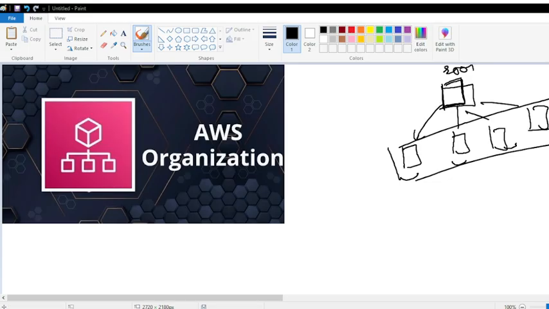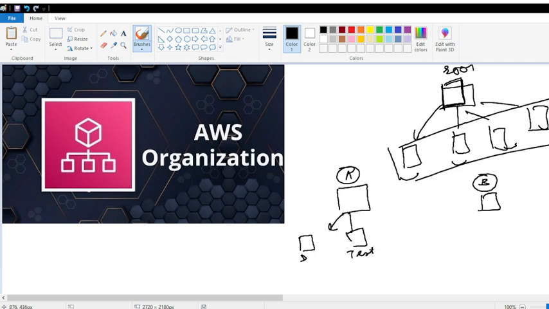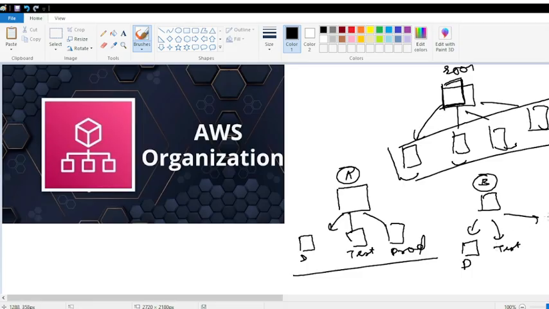Imagine you are running a company, and you have two projects. This is your project A and this is your project B. So here you have two accounts. In project A, there can be different teams: a development team, a testing team, each with a different account, and a production team. Same thing for B: a development team, a test team, and a production team.